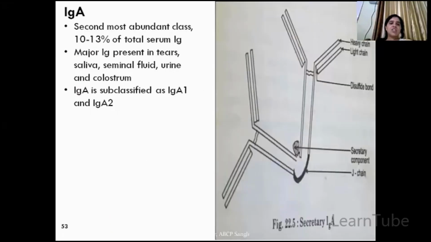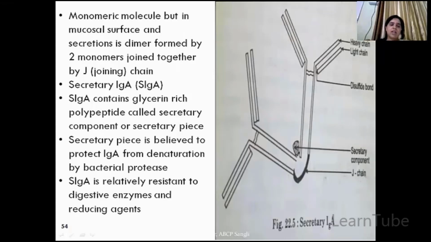Now next is the IgA antibody. It forms around 10 to 13% of the total immunoglobulins. It is present in tears, saliva, seminal fluid, urine, and colostrum. And IgA is subclassified into A1 and A2. Now here you can see that it is a dimer. What is a dimer? That is two immunoglobulin molecules joined together with the help of a J chain, that's a secretory IgA. That's why it is called secretory IgA.